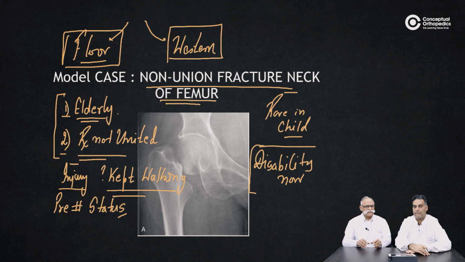These are important points in the history, and then to determine the associated morbidity in these patients. So a patient suffering from diabetes or hypertension or any past tubercular disease, any associated features, and also to know whether in certain people you may come across a pathological fracture.